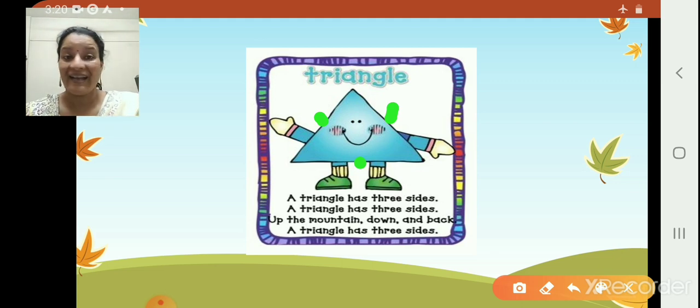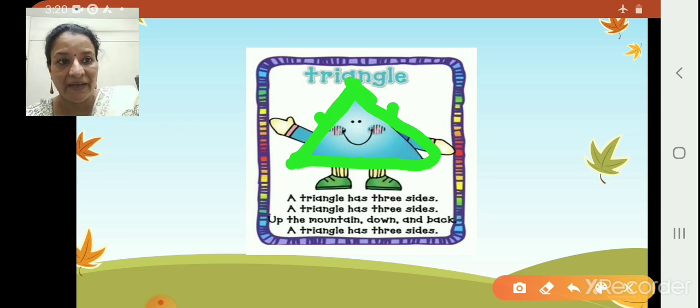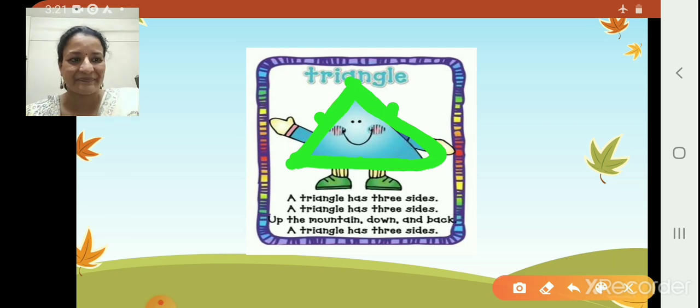Very good, children. Now let us see what it means. Up the mountain, down and back. A triangle has 3 sides. Now here, up the mountain, down and back. A triangle has 3 sides.